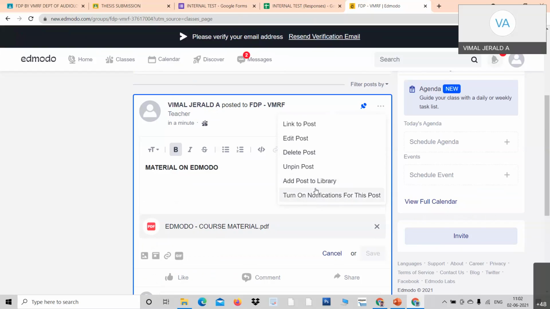It goes into library. Okay. Turn on notification. For example, when I press turn on notification for a post, whenever the student submits or comments, I get mail. So that is what we call turn on notification.